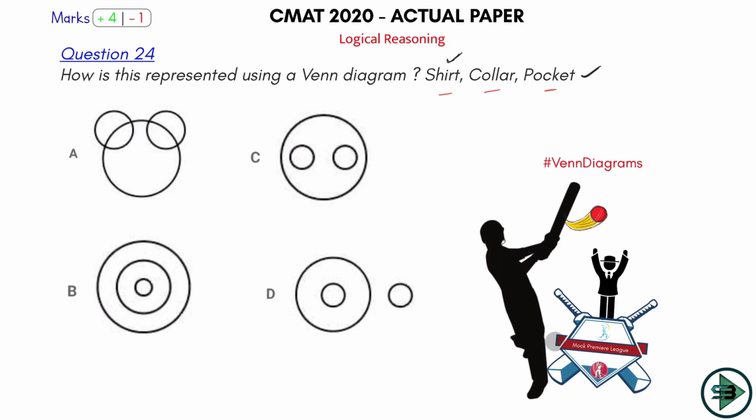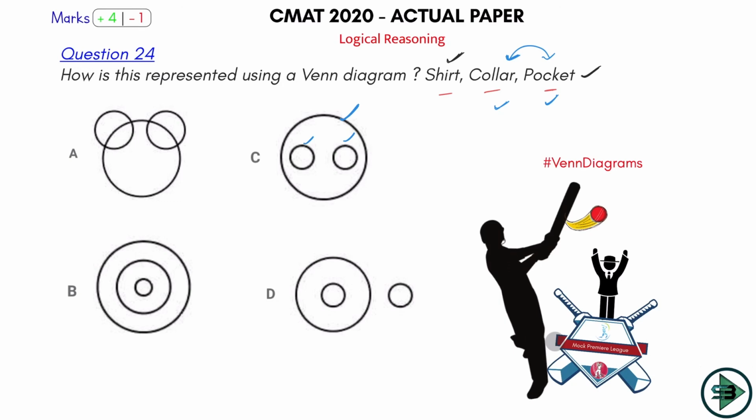Shirt. Every shirt has a collar and a pocket, but this collar and pocket are different from each other. Okay, there is no intersection between them. So this is a shirt. Every shirt has a collar and a pocket, but these two are different from each other. So the answer here is option number C.